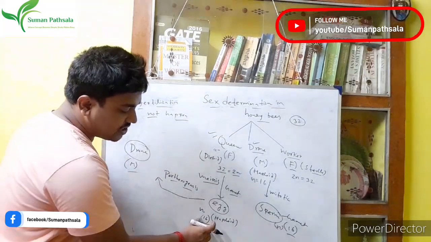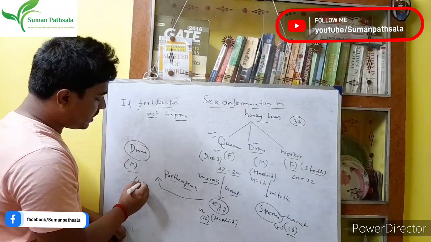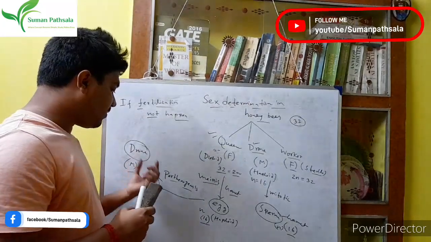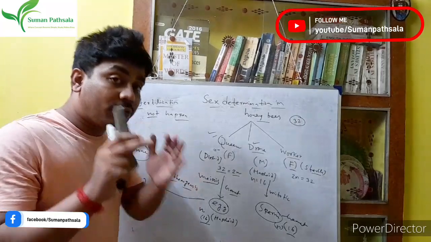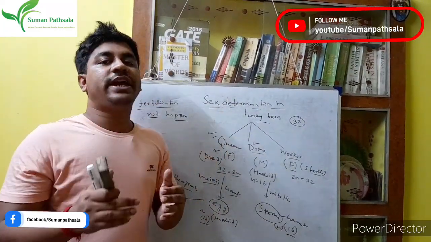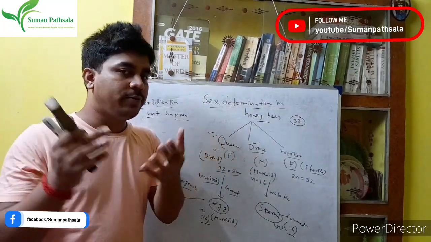We all know there are 16 chromosomes. So through parthenogenesis, the drone has 16 chromosomes. That's the way we get the drone. So ultimately, if fertilization happens, we get two probabilities, queen or worker, that is the female.